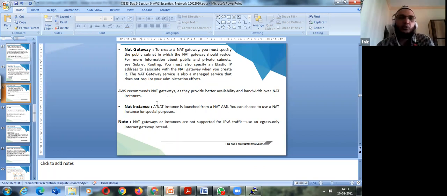So there are two ways to connect. One is the NAT gateway, and the other is a NAT instance, available in the community AMI called NAT AMI. We can install it through EC2. It's an EC2 instance, and then we can connect to it. But the best way to do NATing is to use a NAT gateway, because it will give you better availability and bandwidth. Okay, so just to show you over here.